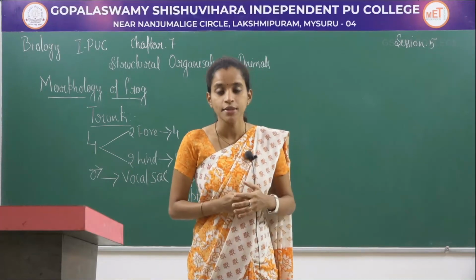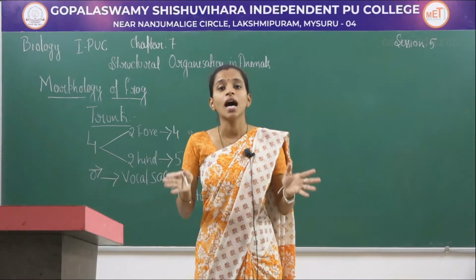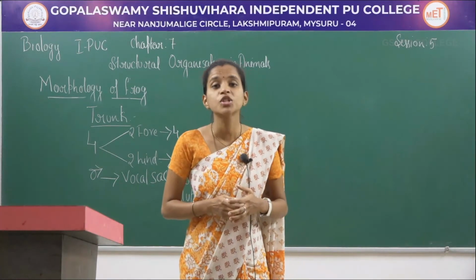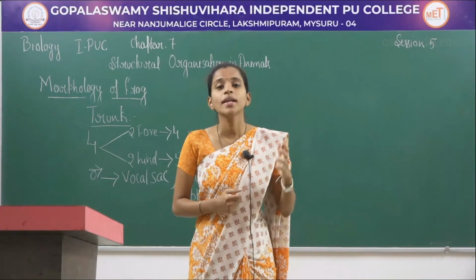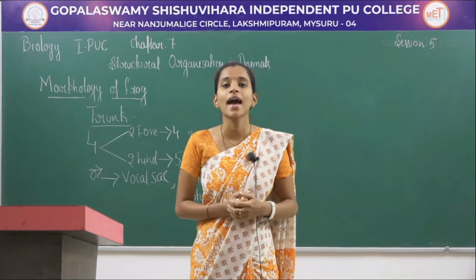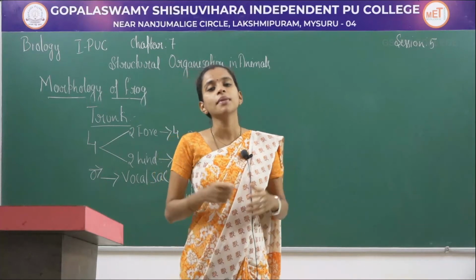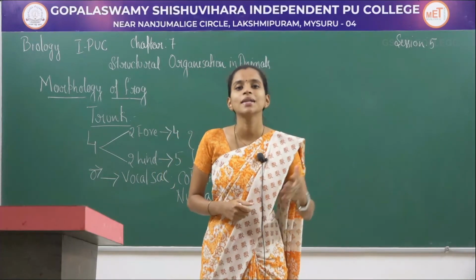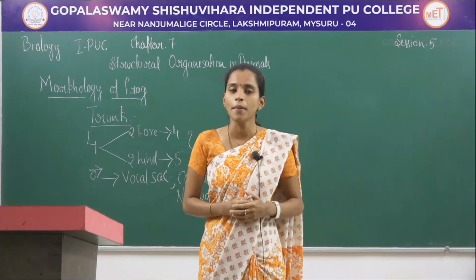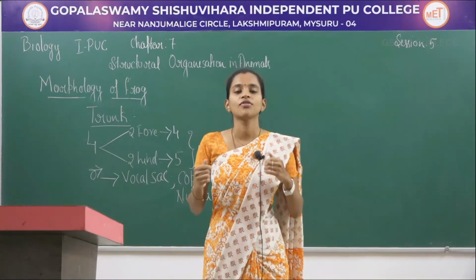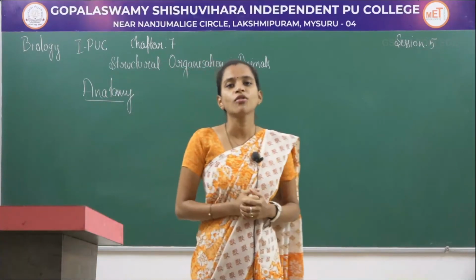That means you can see the morphological difference, where male frogs have large vocal sacs which produce a croaking sound, especially during the rainy season. One more character is that they have copulating pads or nuptial pads, which are present on their forelimb, especially in the thumb region, and help in reproduction. These two characters are restricted only to males. So that's all about the morphology of frog. Next we'll be studying the anatomy of frog in detail.